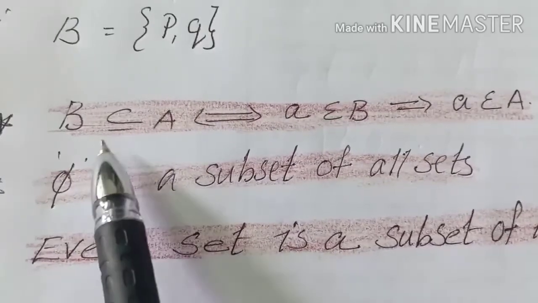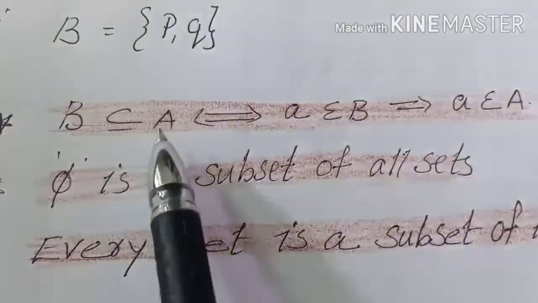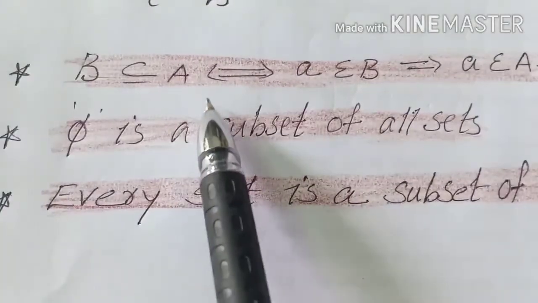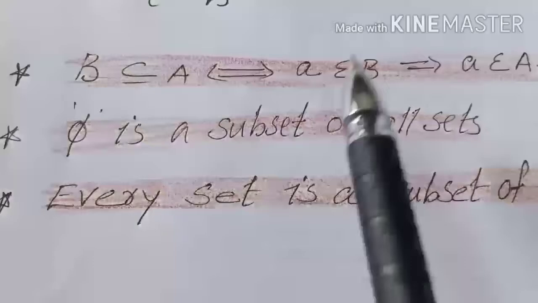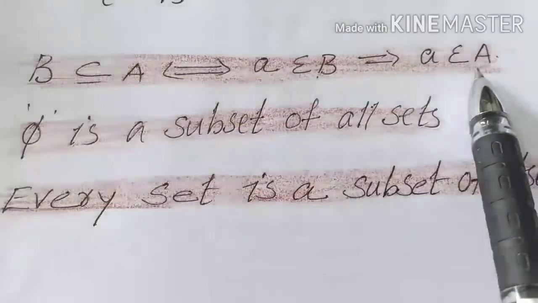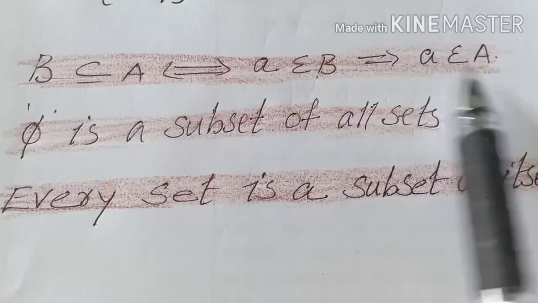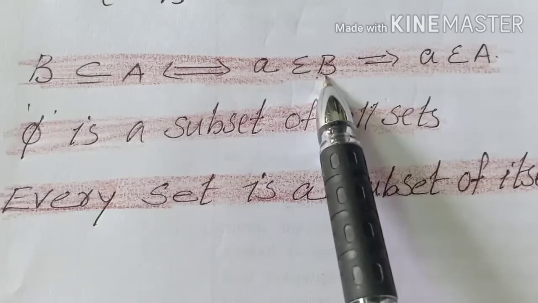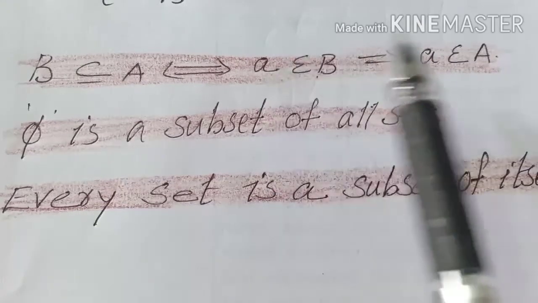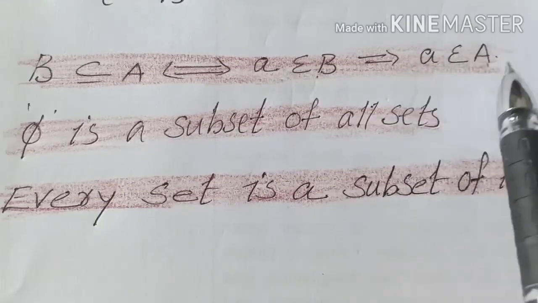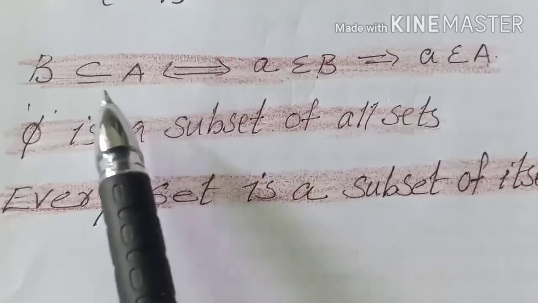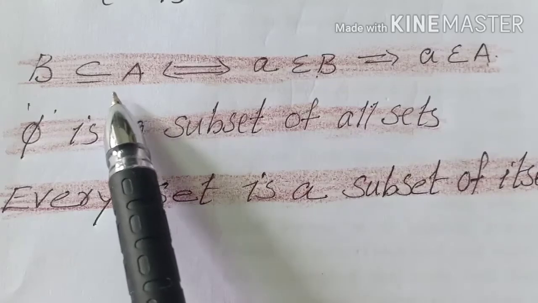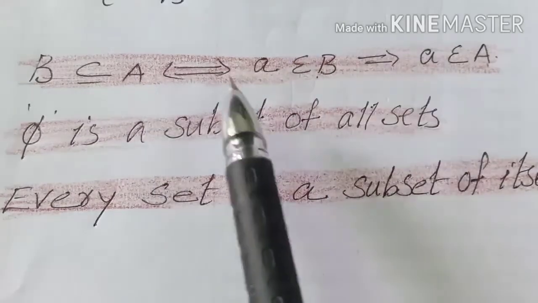Suppose we say B is a subset of A. If every element in B is in A, we can say that B is a subset of A. So you should remember that fact when writing subsets.